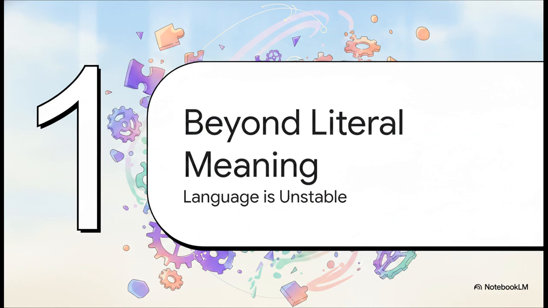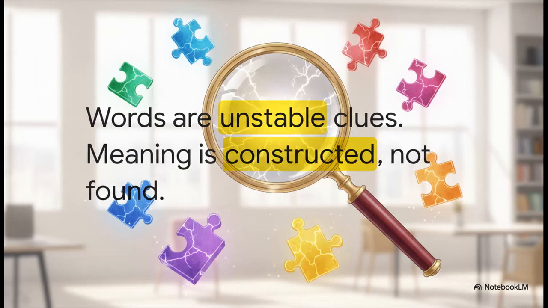Starting off with Section 1, Beyond Literal Meaning. This is where we establish that language is inherently unstable and meaning is literally meant to be dismantled. To truly master literary forensics, we've got to start with this foundational premise. Our golden rule for the day is this. Words are unstable clues. Meaning is constructed. It is not simply found.